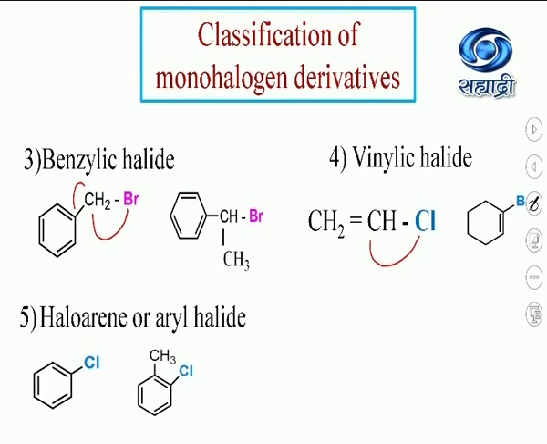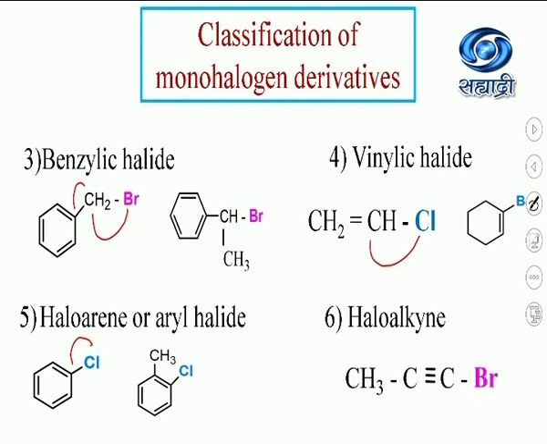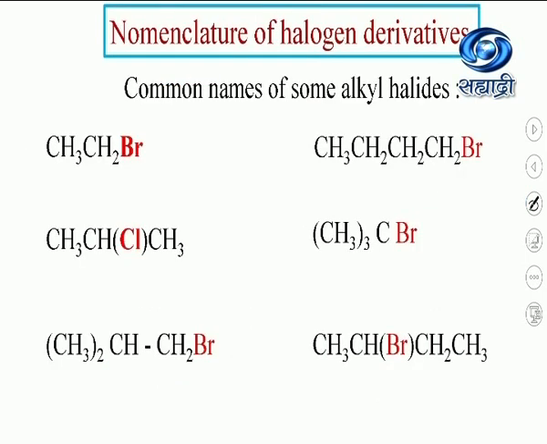In this also, the halogen atom is attached to an sp2 hybridized carbon, but in this case, this sp2 hybridized carbon is of an aromatic ring. Next one is haloalkyne, in which the halogen atom is bonded to an sp hybridized carbon. An sp hybridized carbon is recognized by having a triple bond to a carbon. So this one is your haloalkyne.